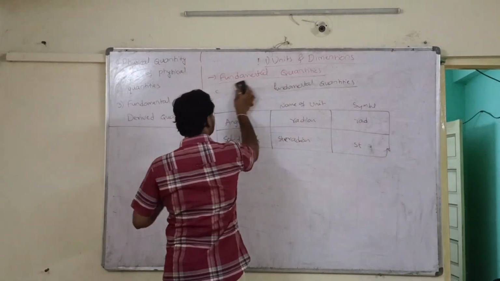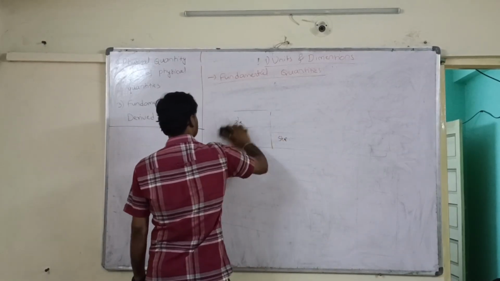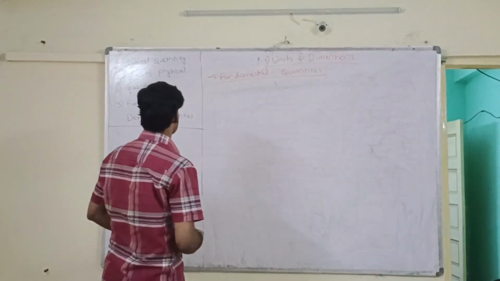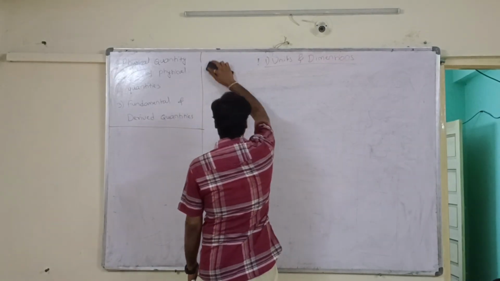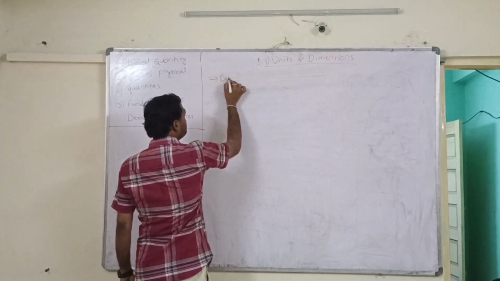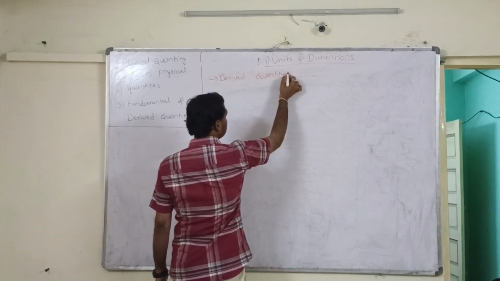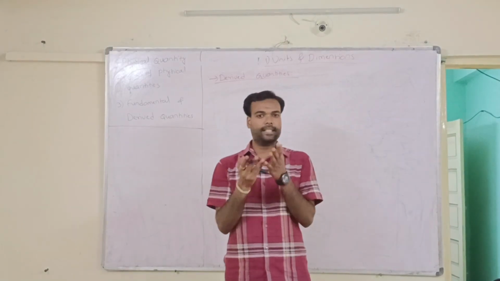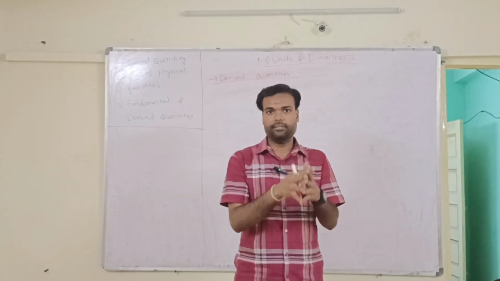Then the next one is derived quantities. Derived quantities are physical quantities which are derived from other basic or fundamental quantities.